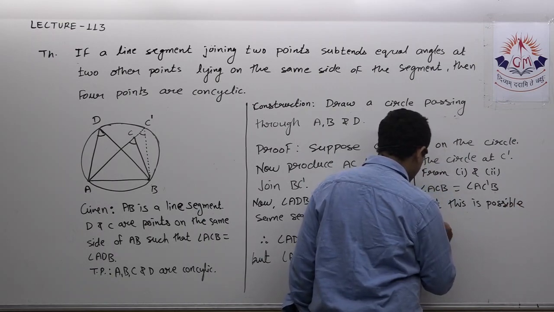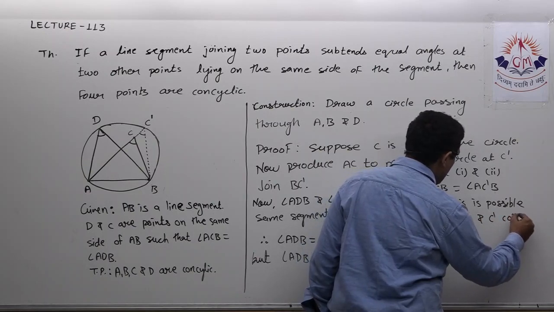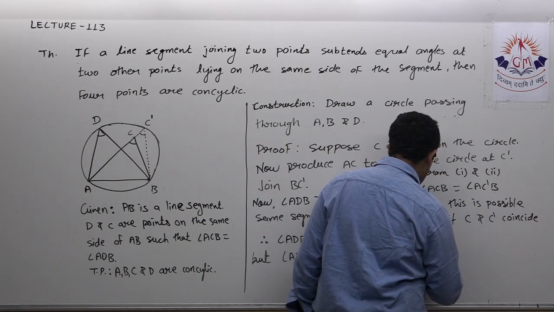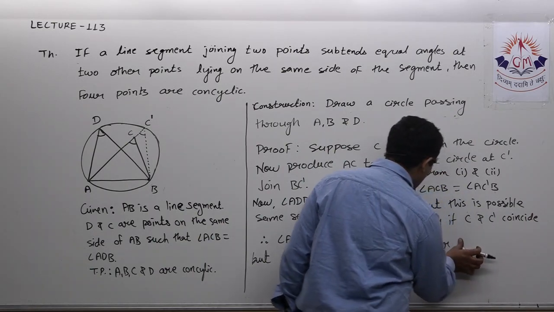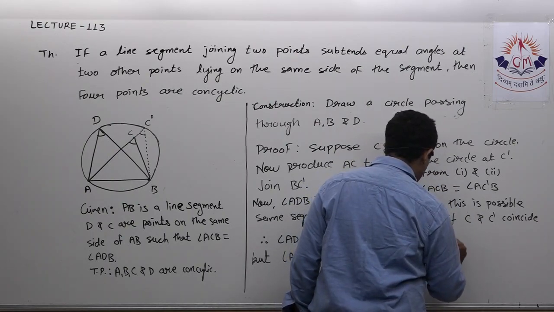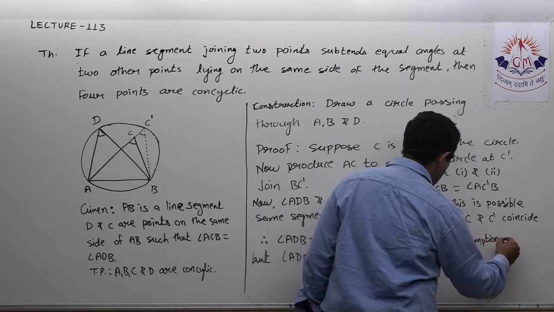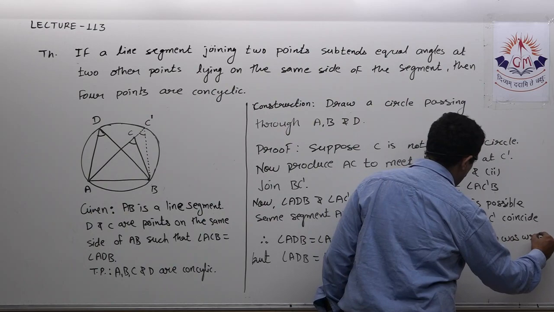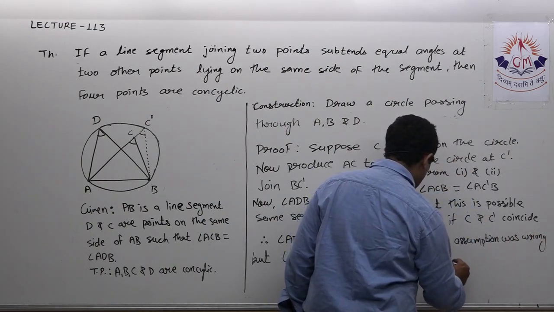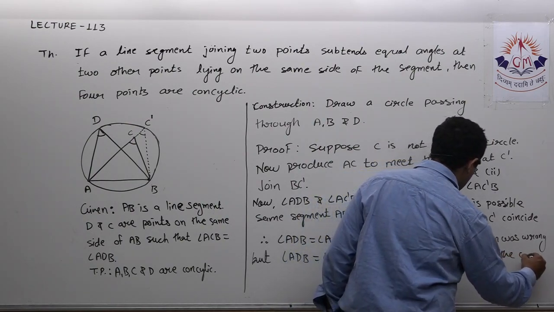Therefore our assumption was wrong. Therefore point C lies on the circle.